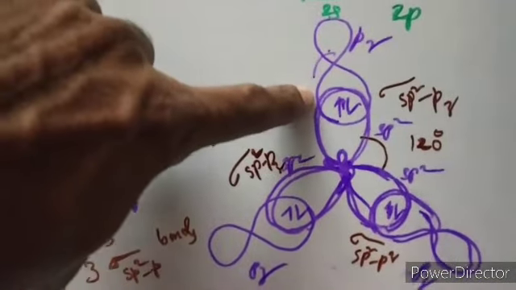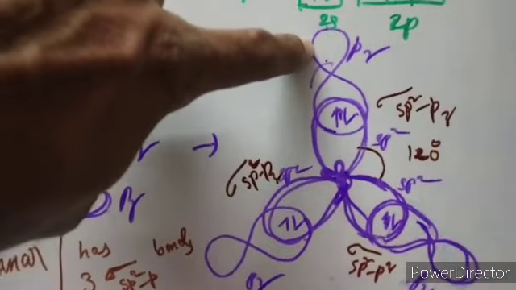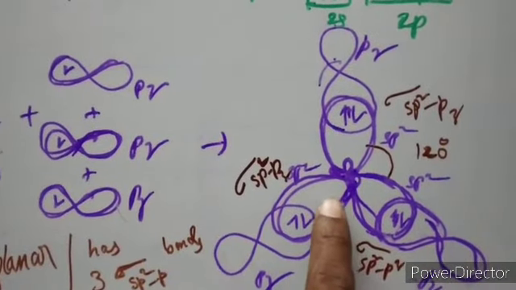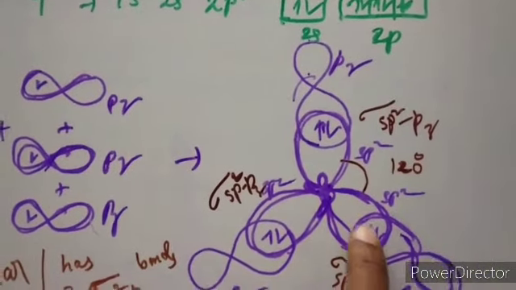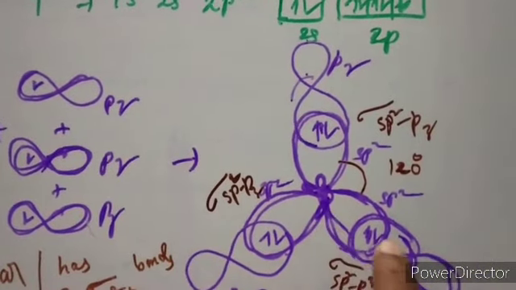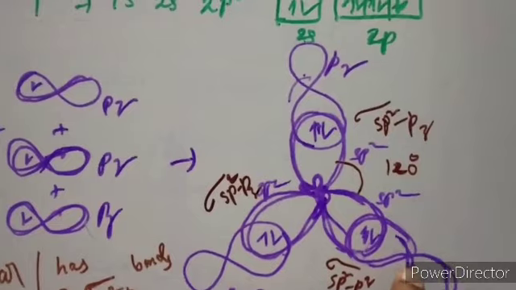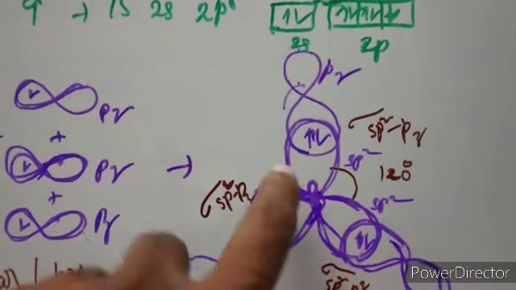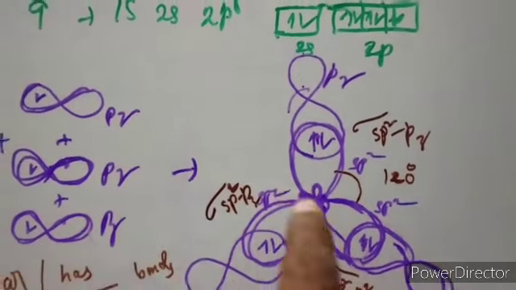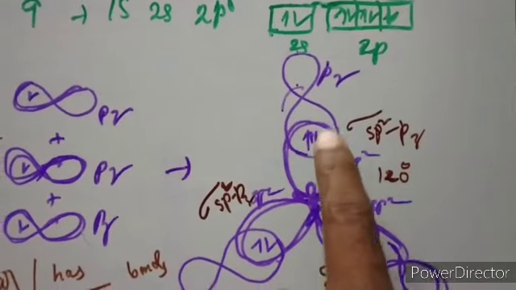One bond is formed between a hybrid orbital of boron and a p orbital of fluorine, and the same for the other two. So this is a bond pair, this is a bond pair, this is a bond pair, and a vacant orbital remains.